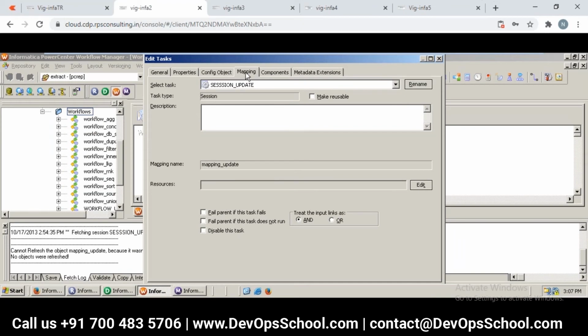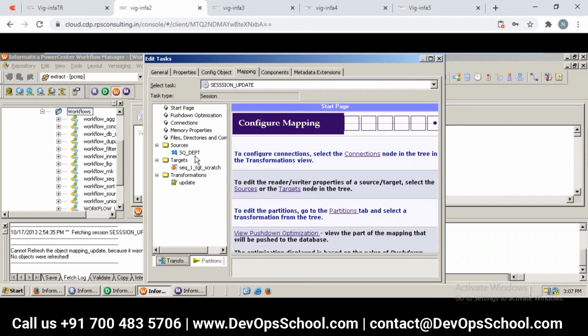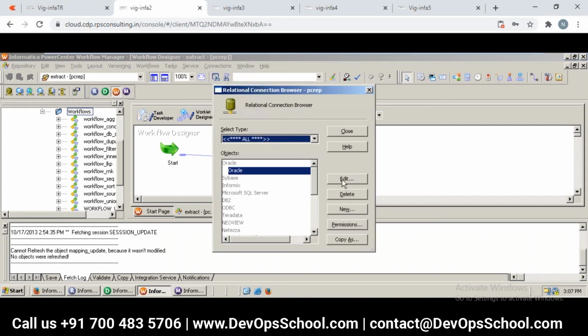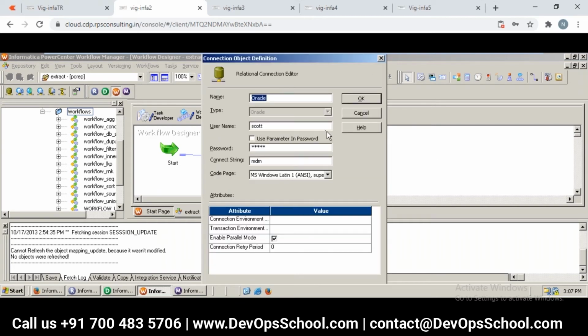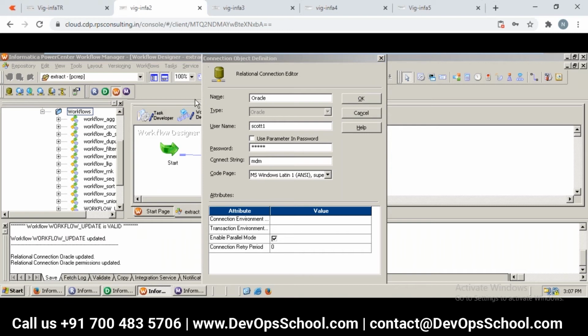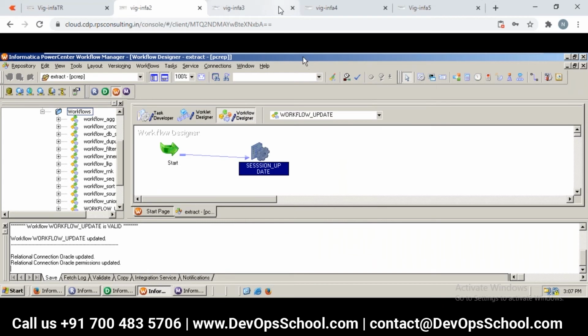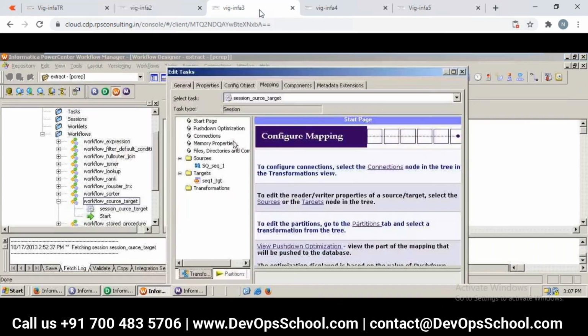Yeah. Go to mapping, Dinesh. Go to mapping and select SQ department. We have that. But to change, we need to go to connections, Dinesh. Go to connections, relational, then click on the edit button. You see here, Dinesh? Now change the username from Scott to, let us say, Scott1. That's what I did. Now we can run this workflow, Dinesh. You can run it. It should fail. You can try.